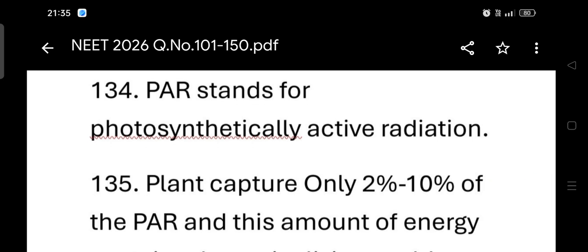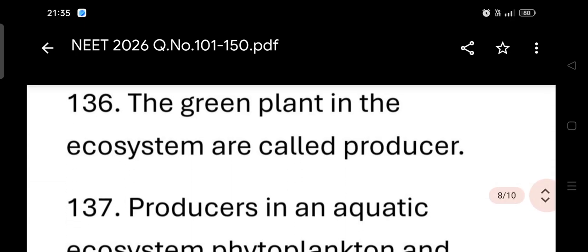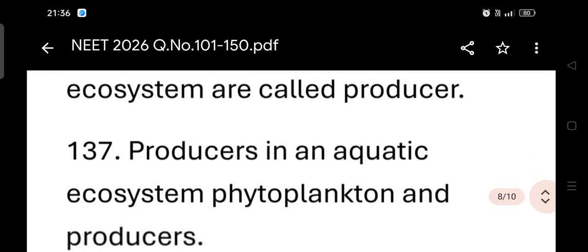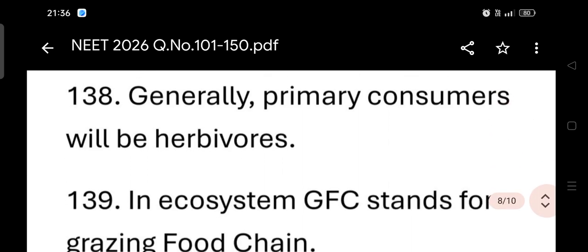PAR stands for photosynthetically active radiation. Plants capture only 2% to 10% of the PAR, and this amount of energy sustains the entire living world. The green plants in the ecosystem are called producers. Producers in an aquatic ecosystem are phytoplankton. Generally, primary consumers will be herbivores.